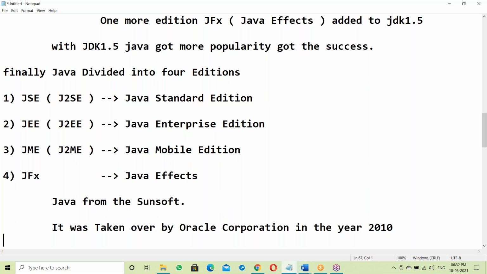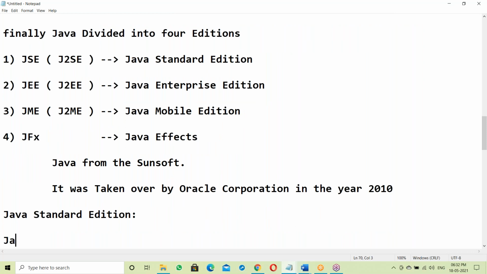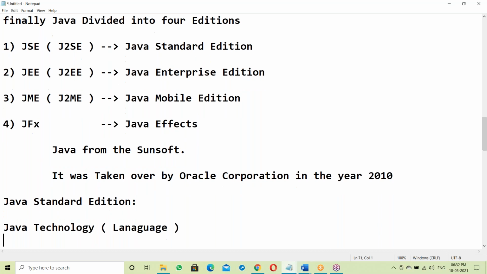Standardization, yes, it's a Java technology. Java technology means the Java language. So Java technology here means the Java language parts.